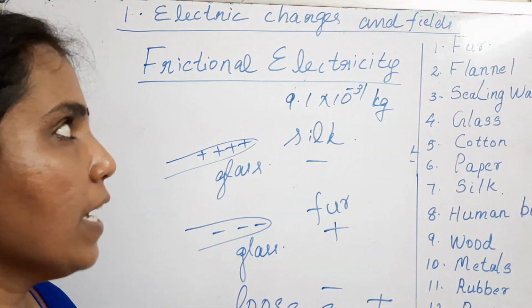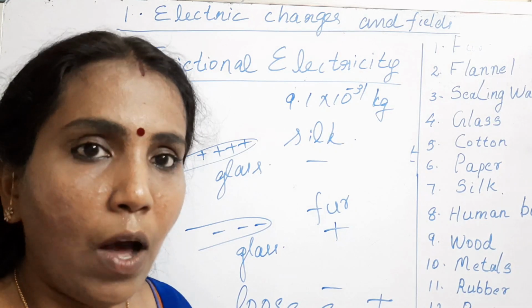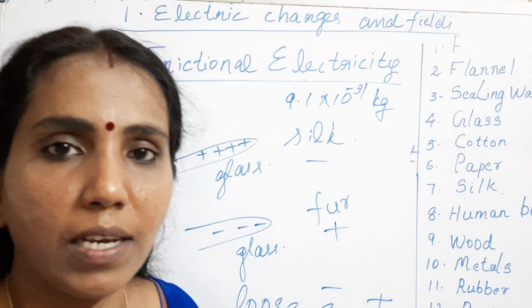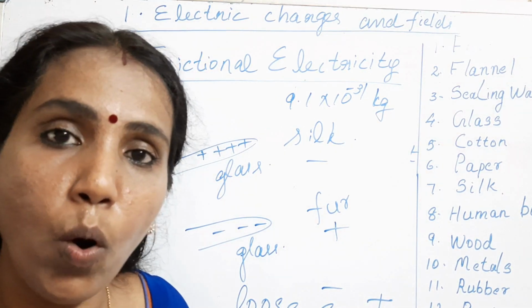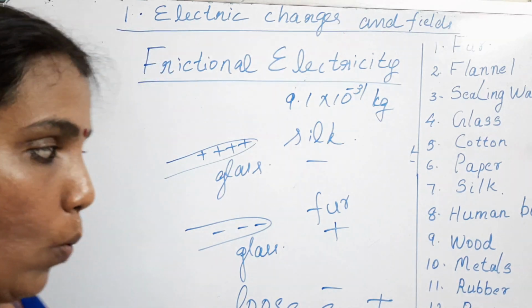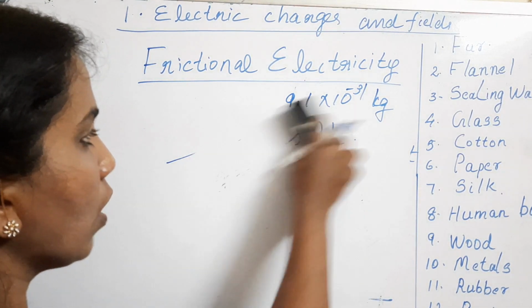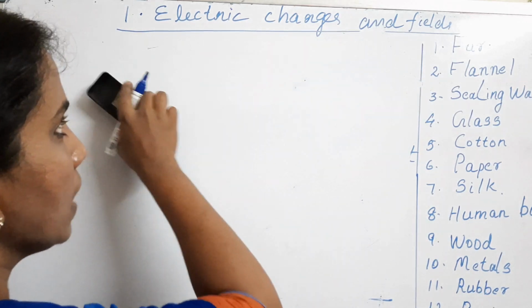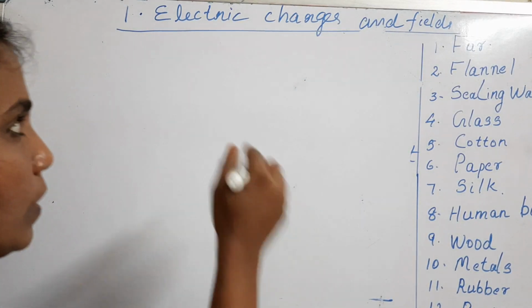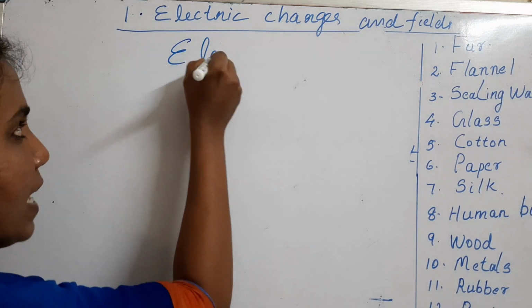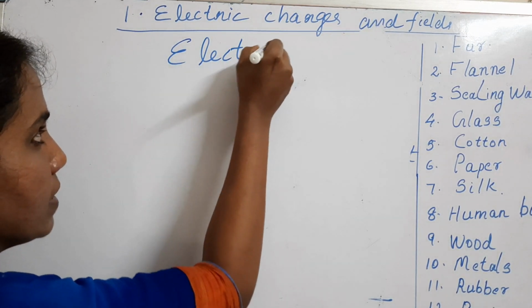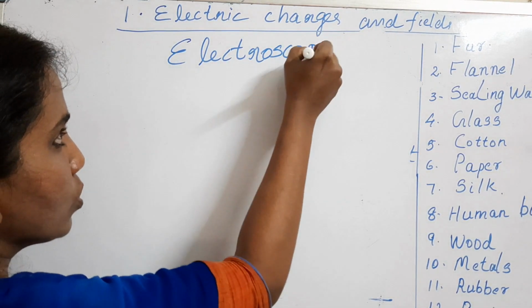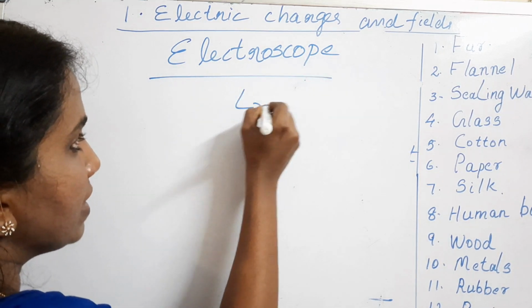Now when we speak about frictional electricity, one device we need to discuss is called the gold leaf electroscope, or simply the electroscope. What is the use of this electroscope? Electroscope is used to detect the presence of charges.